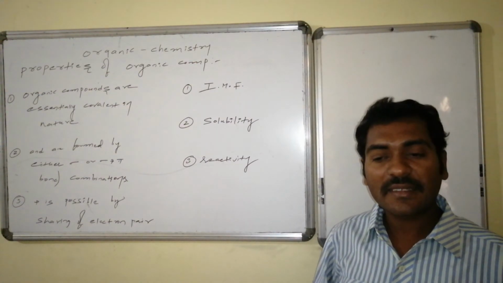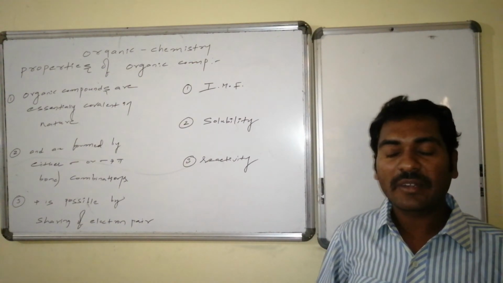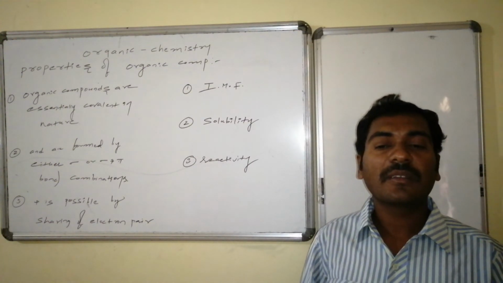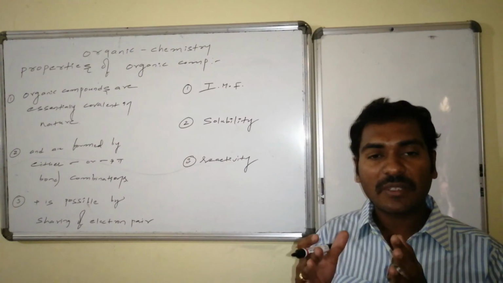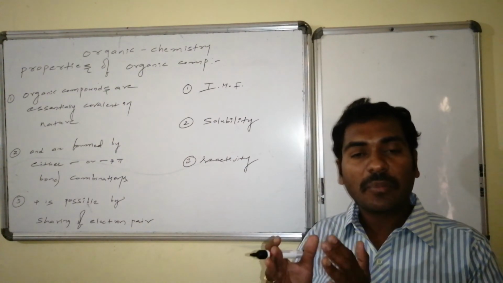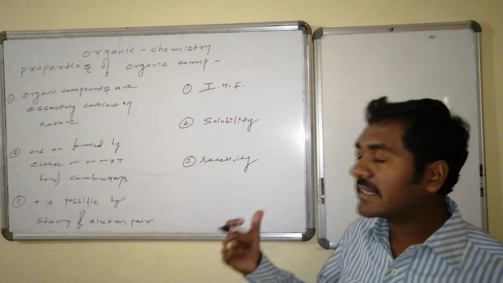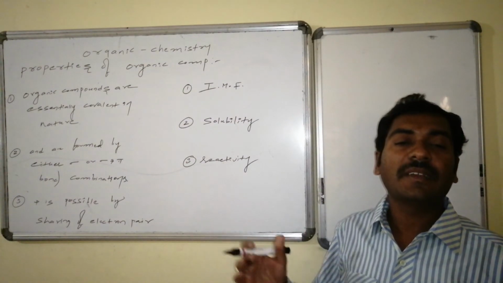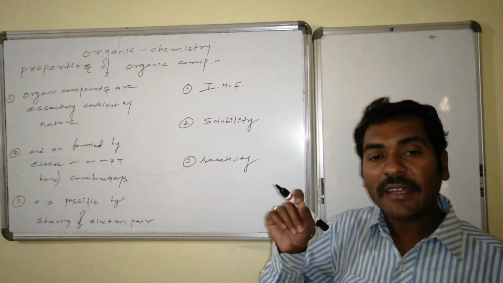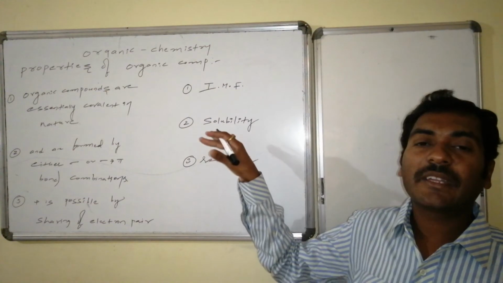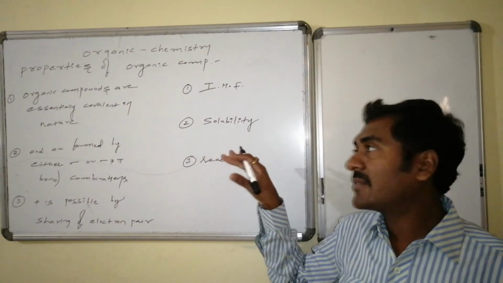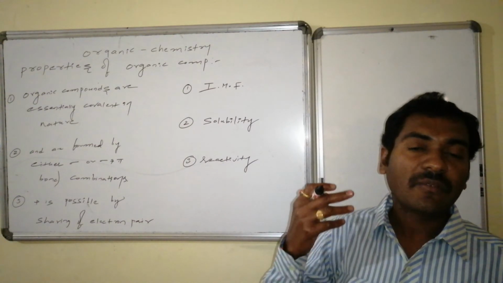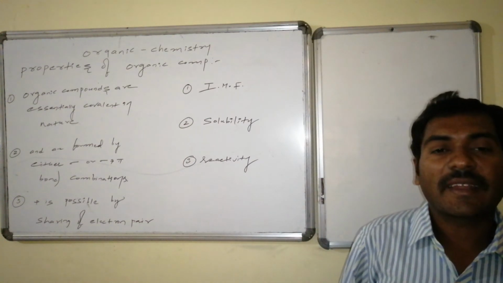Reactivity is generally less because it involves covalent bond, it involves sigma bond between atoms of the substituents and atoms of the compound involved in chemical combination, linked with the strengthened interaction, that is sigma bond. To break that, it requires much energy, thus relative chemical reactivity is less, relative solubility in water like solvents is less, and relative melting and boiling points are less because of weak intermolecular force of attractions.